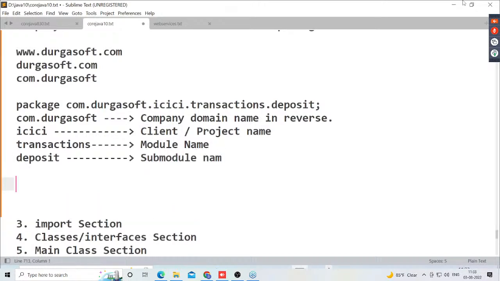Deposit is what? Submodule name. So in this way, we are able to provide package names for our programs in Java applications. So what is the convention here? Try to use our company domain name in reverse inside the package name.